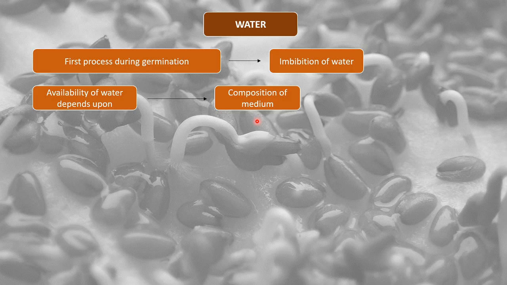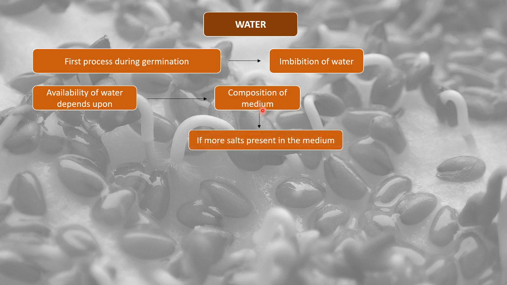A seed is usually present in a certain kind of medium. It might be present in a soil medium, a medium of water, or a medium of sucrose. So the water availability totally depends upon the composition of the medium.